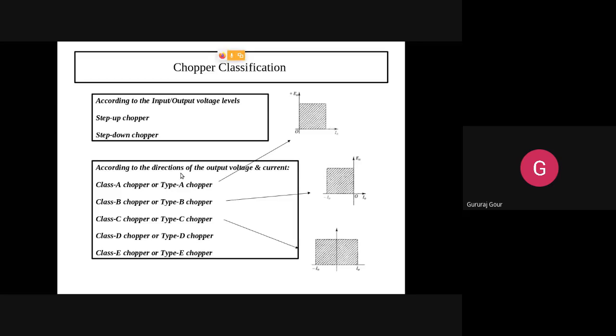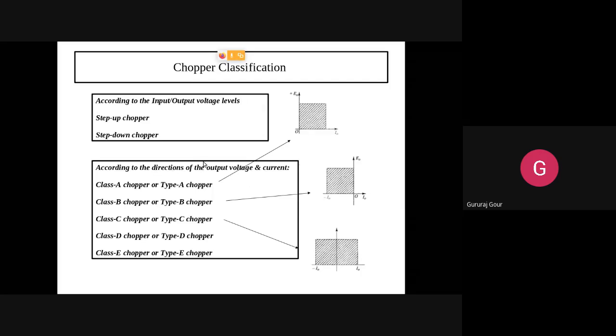Understand here? These are the key points, guys. Later I am going to ask: in type A chopper, how do you identify it? It is going to produce an output where both output voltage and current lie in the first quadrant, means both are positive. In type B chopper, you can see voltage is positive but current is negative. Voltage may go on increasing but current is decreasing. Such kind of output will be there compared to the input.